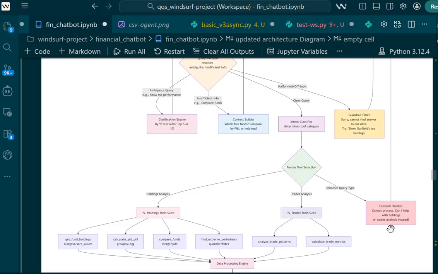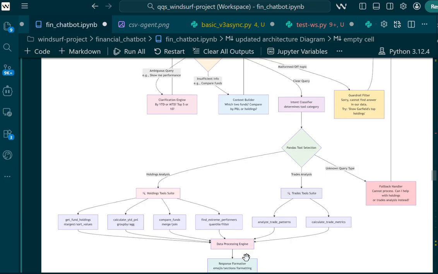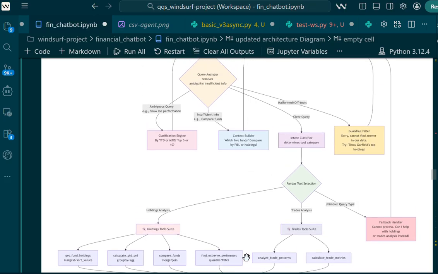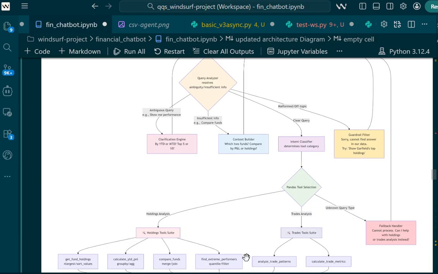These are some of the tools that we have created in order to handle the queries, and we have three pillars to build this chatbot. It's not just a chatbot, it's basically an AI agent. The three pillars are, first, transparent reasoning, where every query triggers a thought, action, observation loop. You don't just get an answer, you get the agent's logic and the exact data tool it used. It's very critical for audit and logging.